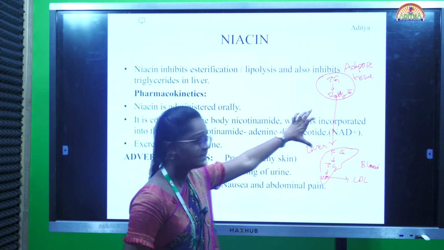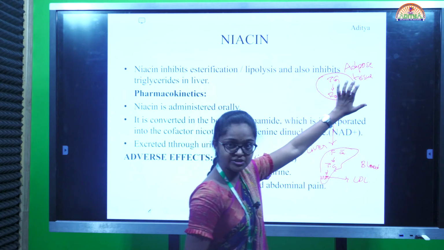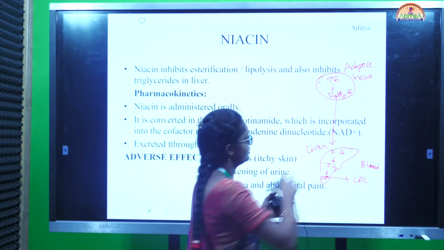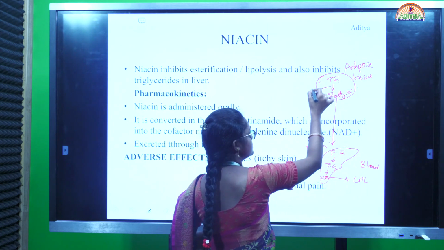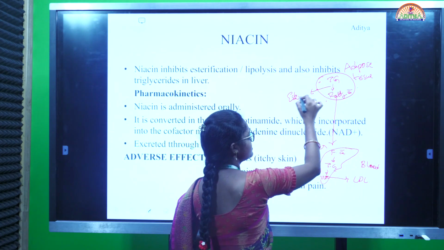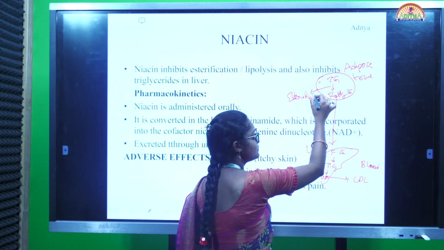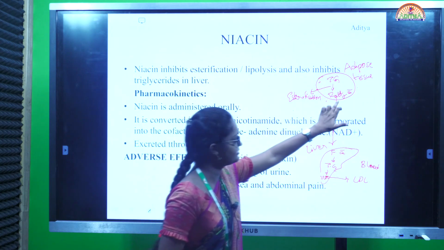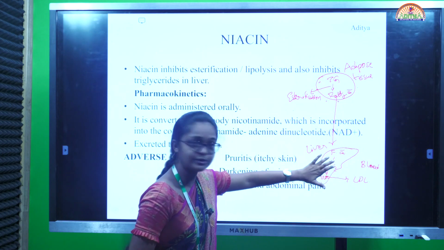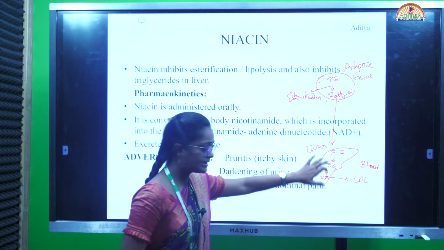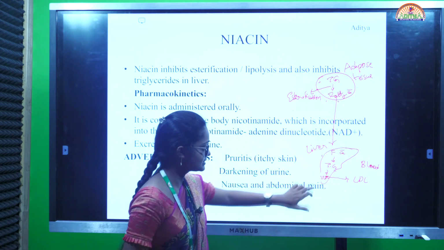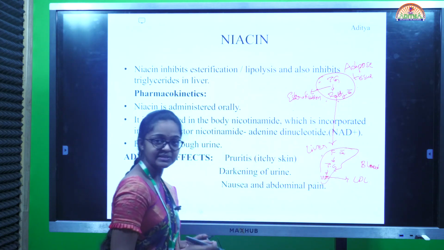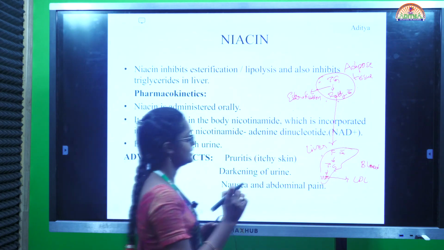The normal mechanism in our body: in the adipose tissue, triglycerides form fatty acids through the esterification process. Esterification means it has both alcohol and acid content. Triglycerides, in the presence of esterification, form fatty acids. These enter the liver and form triglycerides and VLDL levels, and release the LDL levels into the blood. But here, by administering nicotinic acid, that is niacin,